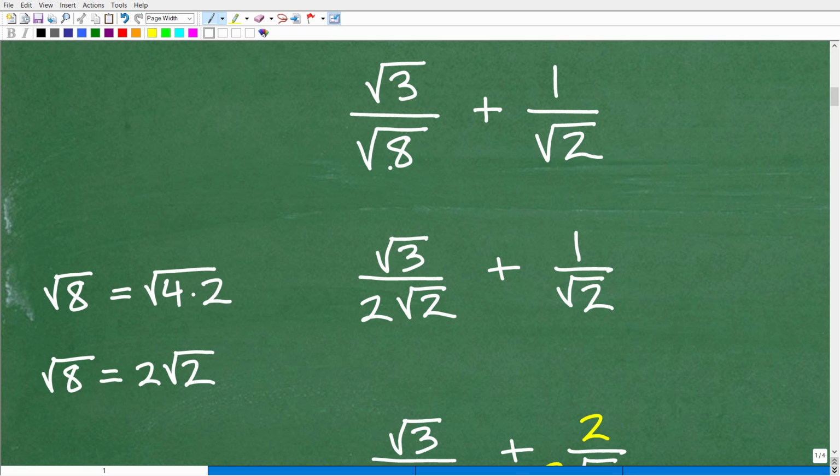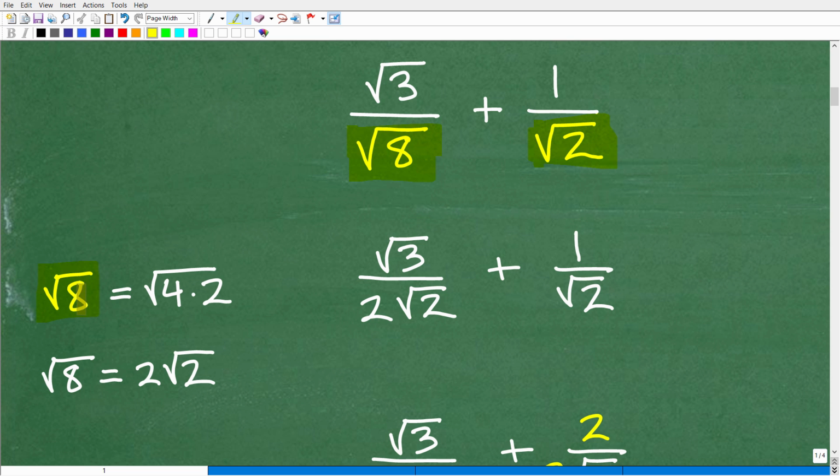Here I have the square root of 8 and the square root of 2. Of course, I'm going to add these up, but clearly these denominators are not the same. Now, I can't really determine the value of this, or compare these yet, because the square root of 8, I can simplify. You should know how to do this. If you don't, you want to look at how to simplify square roots or simplify radicals. It's very, very important.